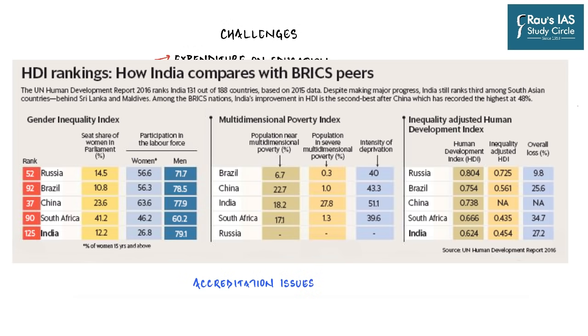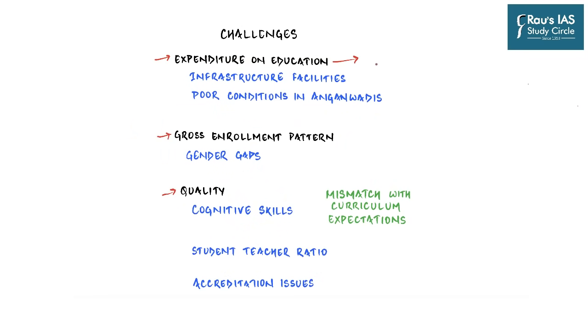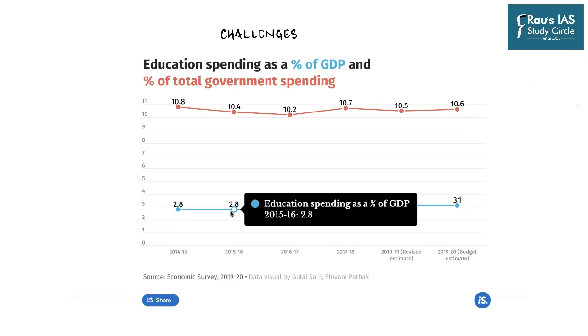Now, for the last 60 years, various governments, around 10 governments since then, have accepted that India needs to invest around 6% of GDP on education. Every national education policy since 1968 has said that. Even after the reassertion so many times in every budget, what is the current number? The current number is dismally 3.1%.